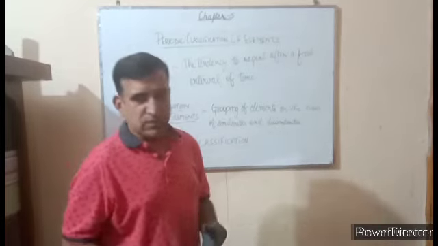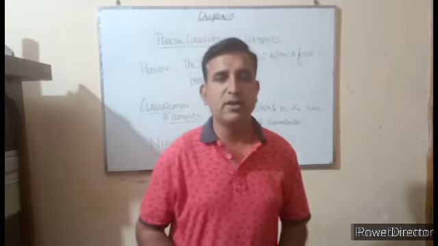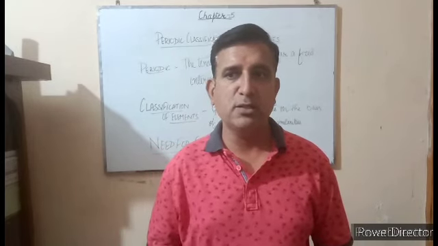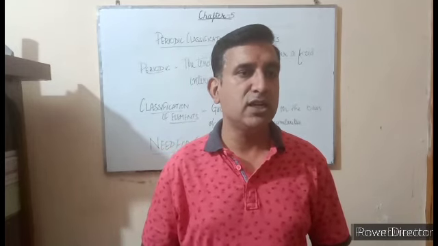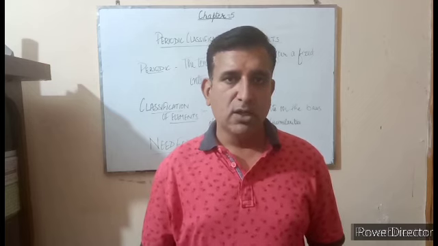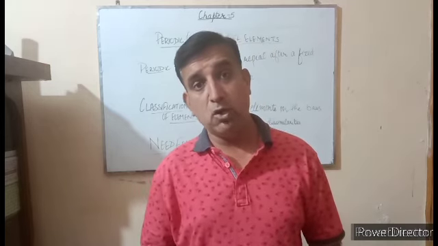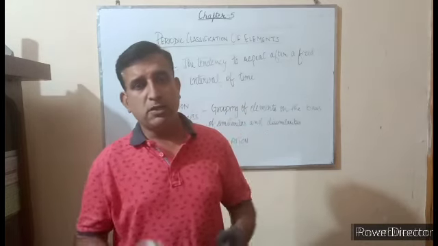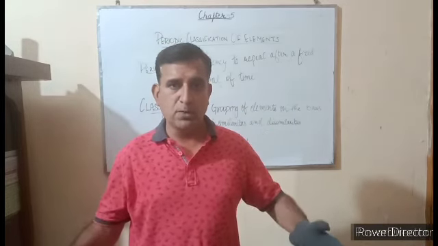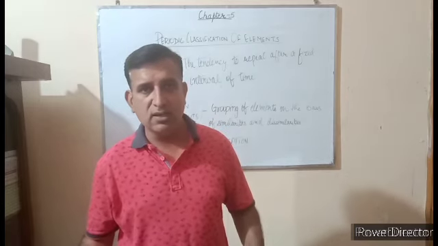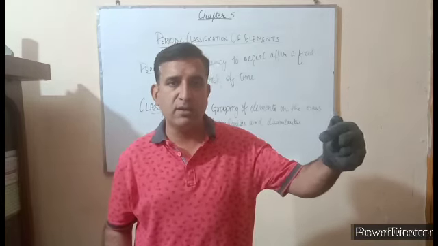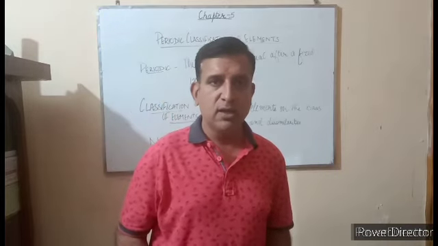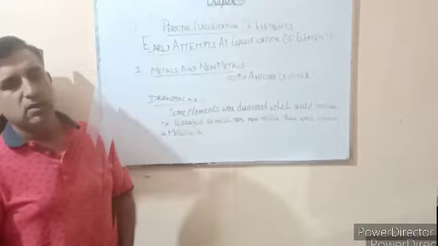The elements which are known to us till today are 118. With 118 elements, it's very difficult to study each and every element individually, because it will take more time and it will not be easy to learn the properties of each element differently. So we divide these elements into different groups on the basis of similarities and dissimilarities, so that if we study the properties of one element, we'll come to know the properties of other elements also. So it will save our time and make our learning easy.